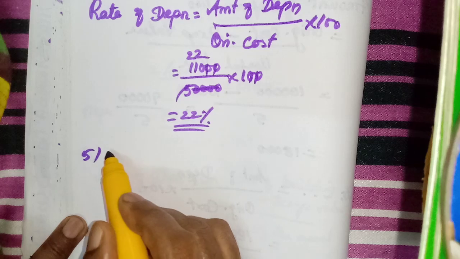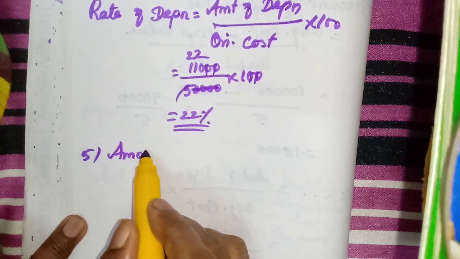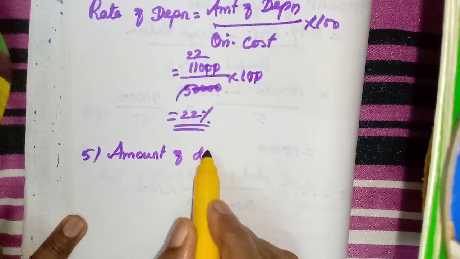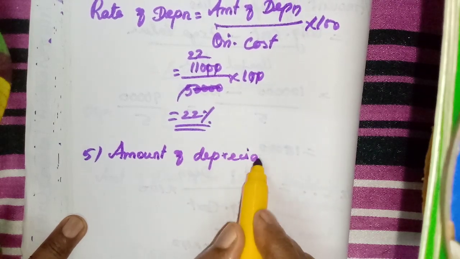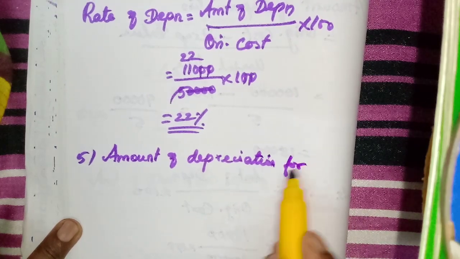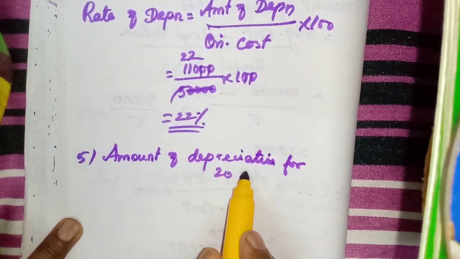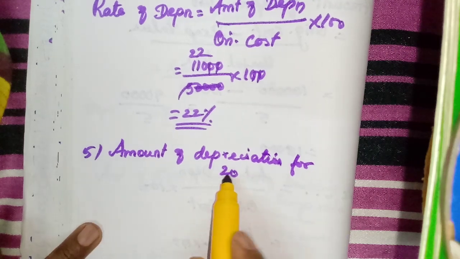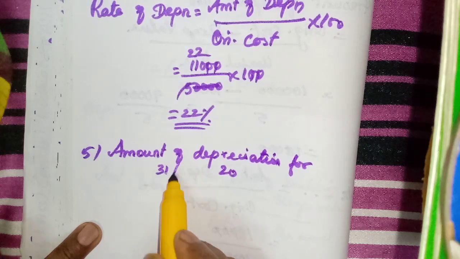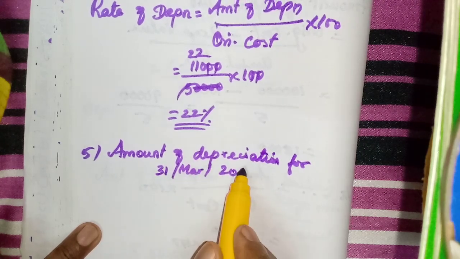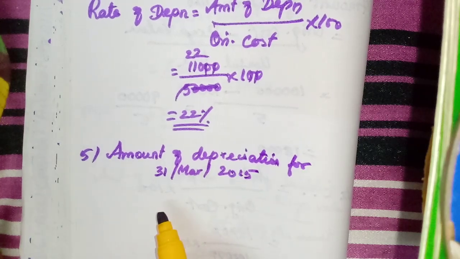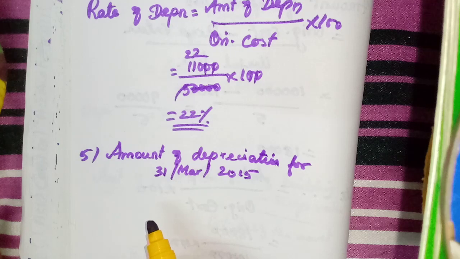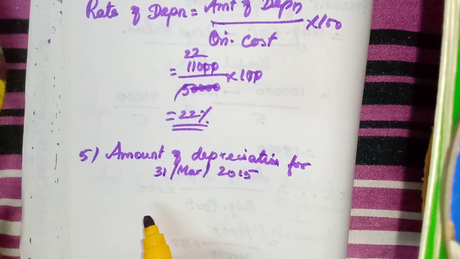Amount of depreciation for the period from 1st January 2015, when we purchased, to 31st March 2015. Here the estimated life is not given, only the rate is given. So original cost into rate by 100, we will get the amount of depreciation.